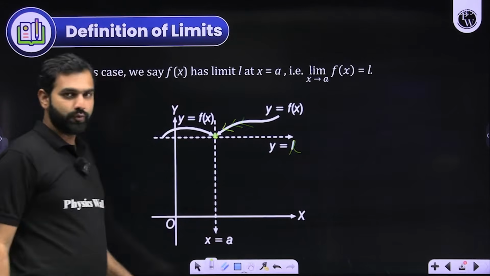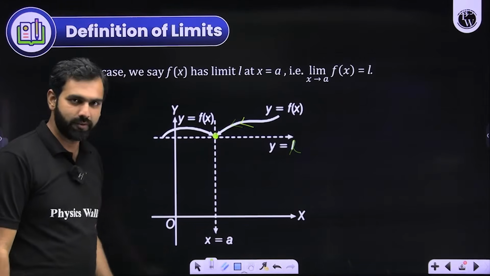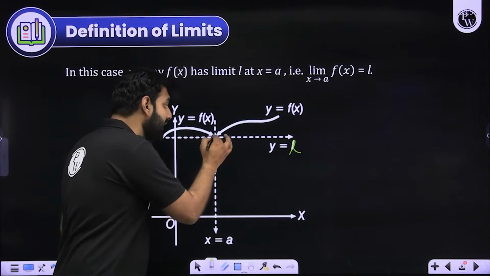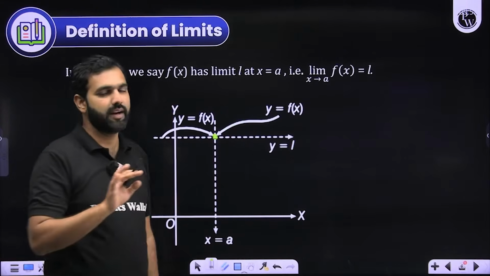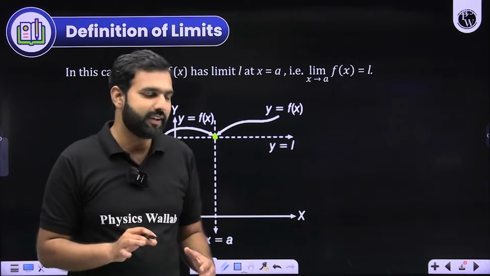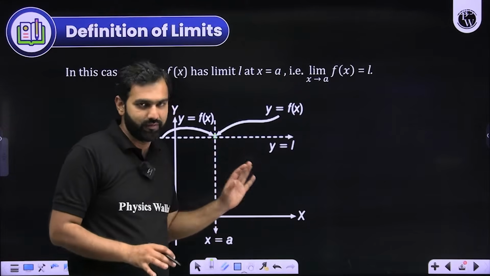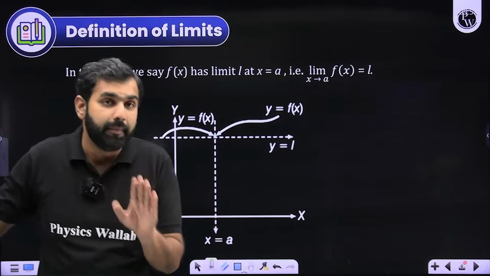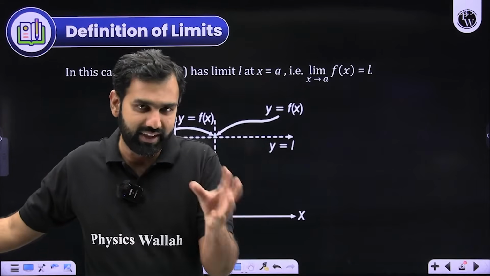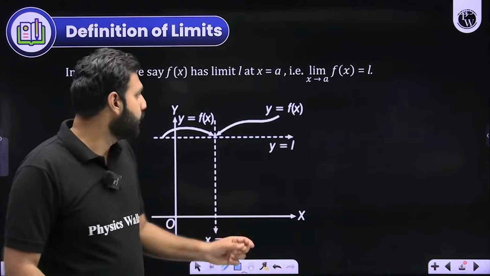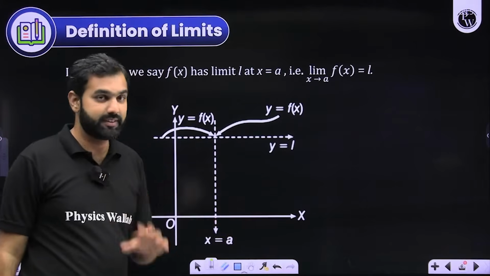So what I did is that I am not finding the value of this function at A. That is different. I am not saying that you need to find f(A). If this function is f(x), the limit as x approaches A is not equal to the value of the function at A. This is something you need to study.